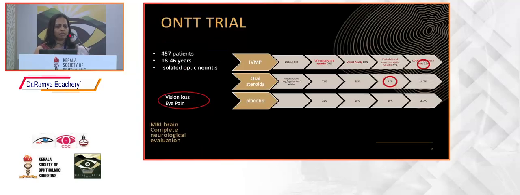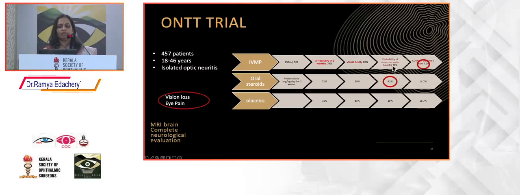And this is your landmark study, the ONTT trial. Here we have 3 arms: IVMP, oral steroids and placebo. So even if you don't treat or you treat, the ultimate visual acuity will be normal in any case. But why should you treat? That answer comes from the ONTT trial, because the visual field and visual acuity recovery is almost the same in all cases.